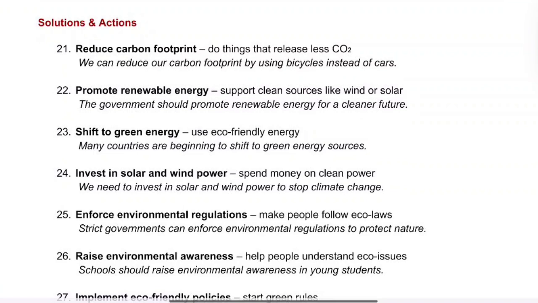21. Reduce carbon footprint. It is to do things that release less CO2. For example, we can reduce our carbon footprint by using bicycles instead of cars. 22. Promote renewable energy. It is to support clean sources like wind or solar. Example, the government should promote renewable energy for a cleaner future.